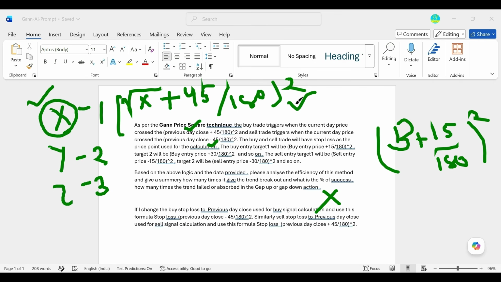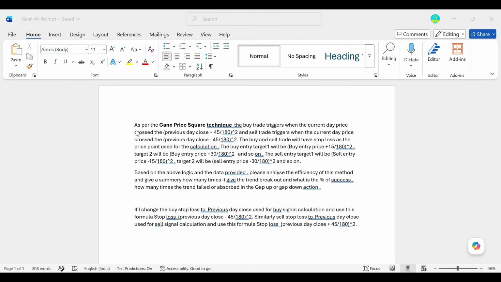Means you can say we are going to test it with ChatGPT. So what I have written here: as per the Gann price square technique, the buy trade triggers when the current day price crosses the previous day close plus the 45-degree factor and whole square, and the sell trade triggers when the current day price crosses the previous day close minus the 45-degree factor square.